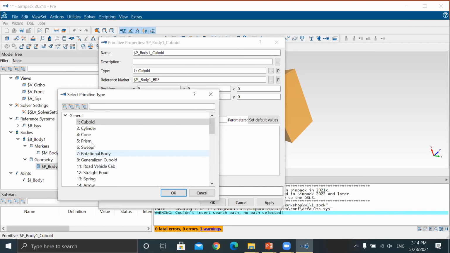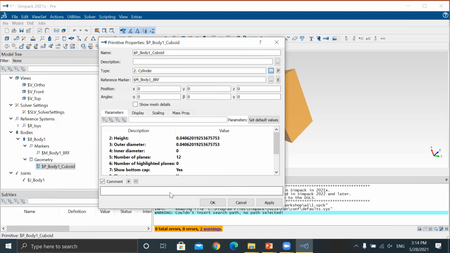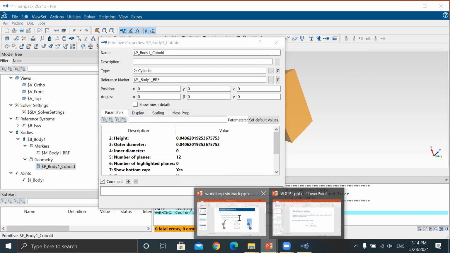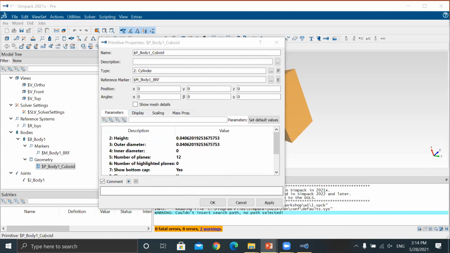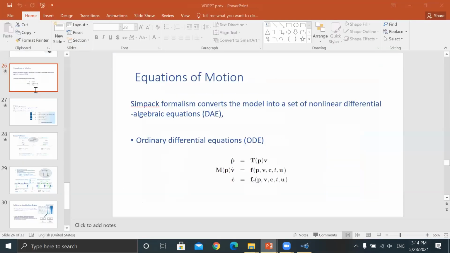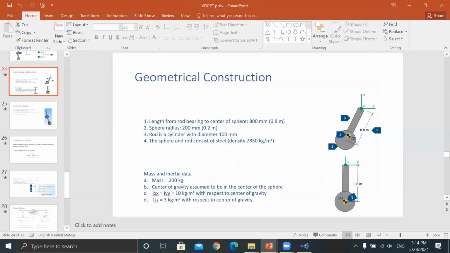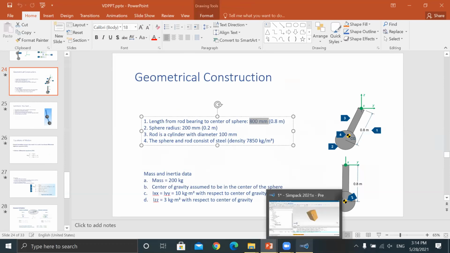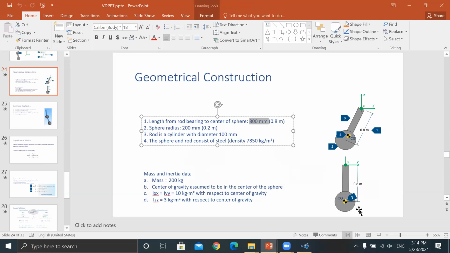Okay, now look, here the value is given. Length from the rod is 800 mm. Okay. Look, upper one is positive, lower one is for negative.